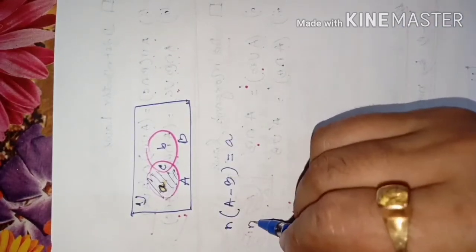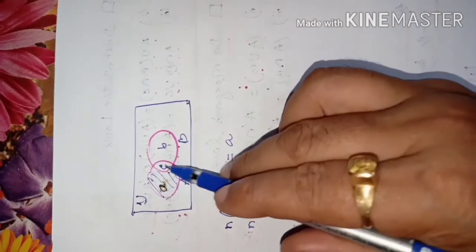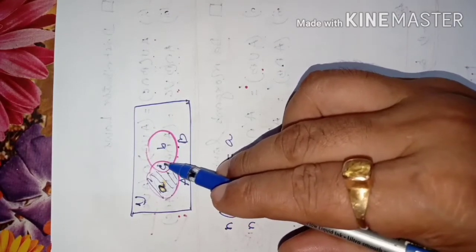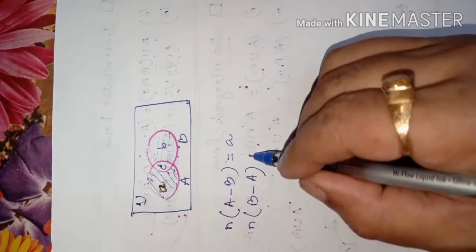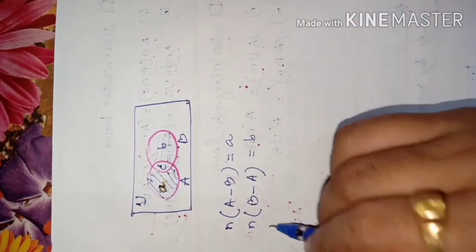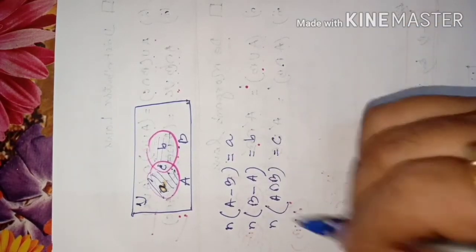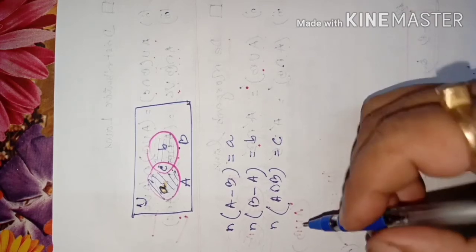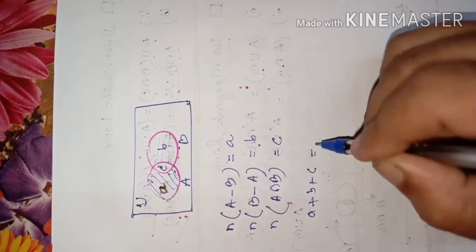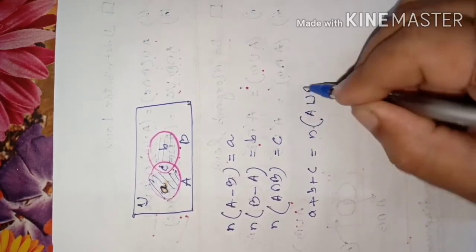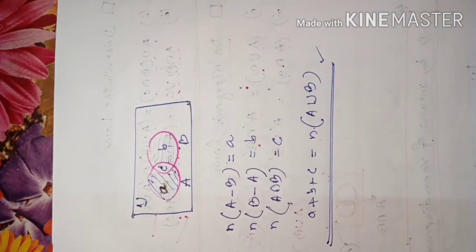Now if you are asked how many elements are in B minus A, B minus A is this part, you have to leave the common portion. B minus A means this part as I am shading. So the number is B. How many elements are there in A intersection B? That is equal to C. So the whole thing is just like this. Then A plus B plus C is exactly equal to the number of elements in A union B.